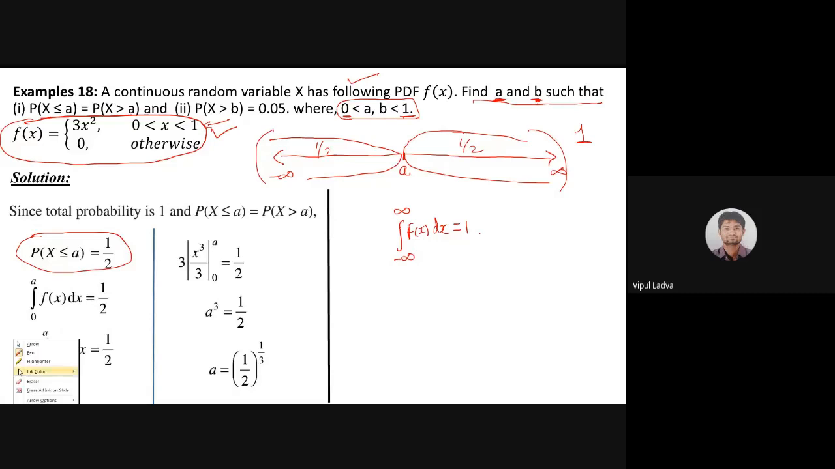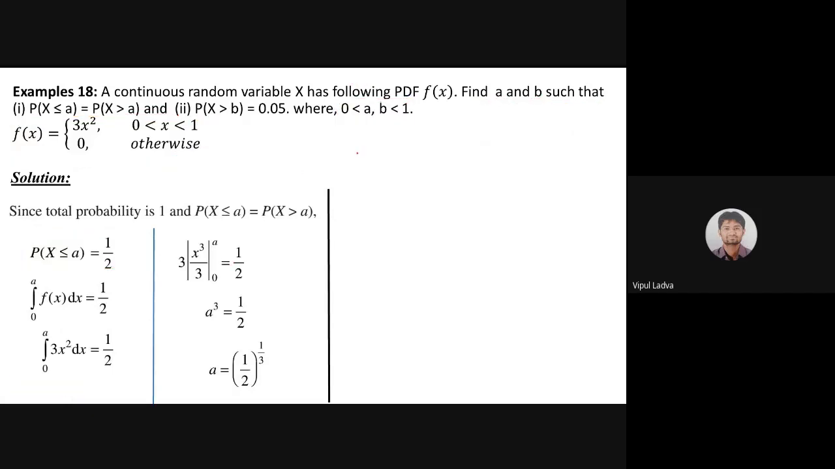So wait, erase all things. Yes, good. Now let me try once again. This is my line, minus infinite. Suppose this is 0, this is 1, and a and b both are lying somewhere here. We're not sure whether a is greater than b or b is greater than a, but what we have is the probability that x is less than equals to a. That means x is less than equals to a for all this part.